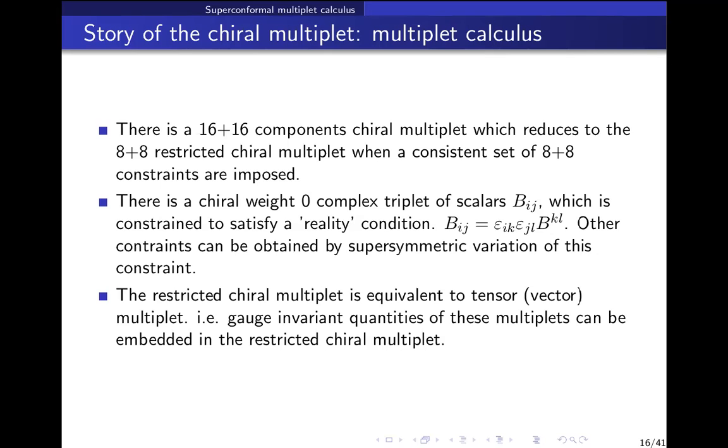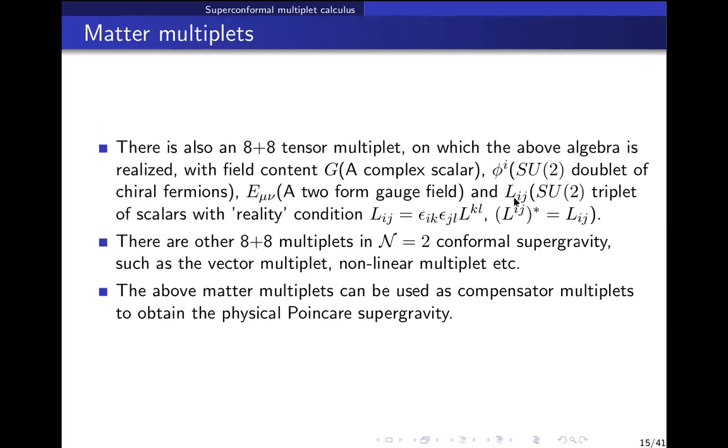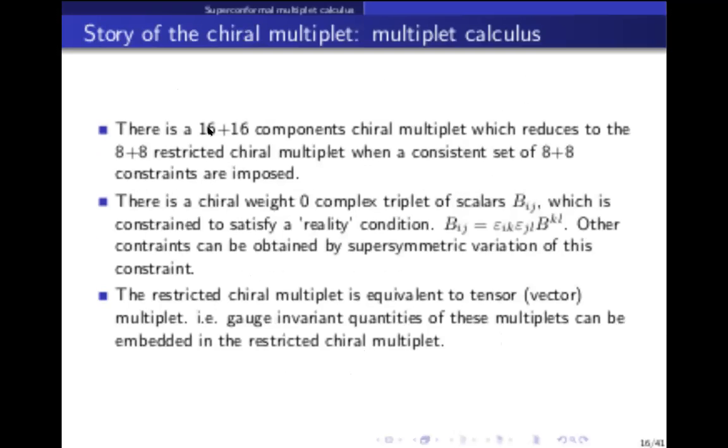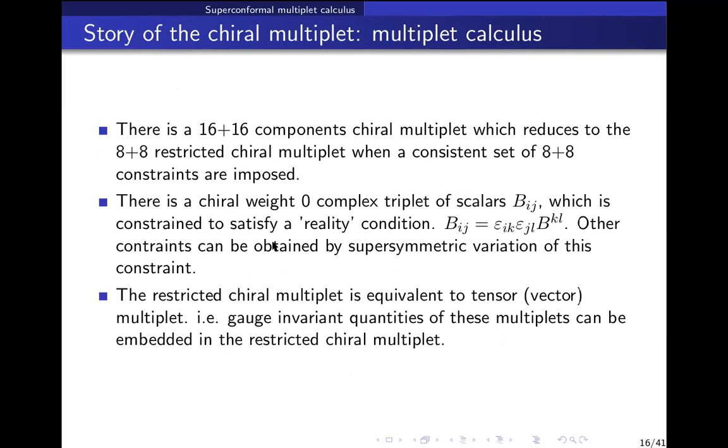Once you implement all of them and solve them, you will get a smaller multiplet, called the 8+8 restricted chiral multiplet. The utility of this is that the field components of tensor multiplets can be mapped to field components of the chiral multiplet. Field components of the vector multiplet can also be mapped to field components of the chiral multiplet.